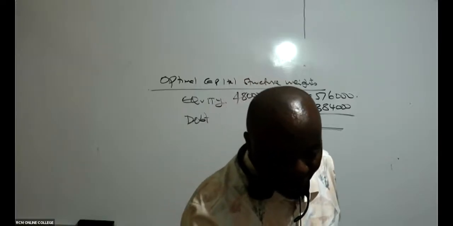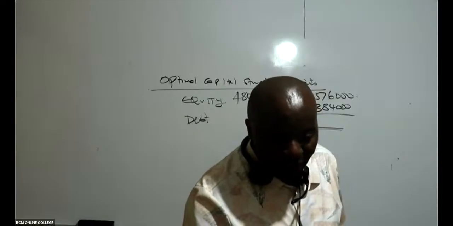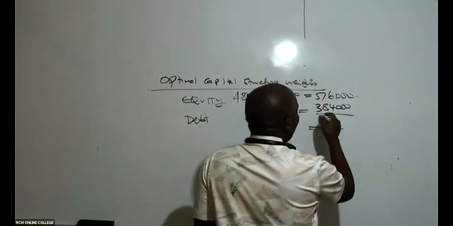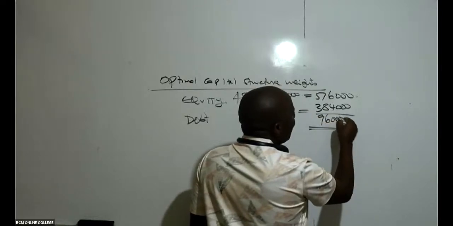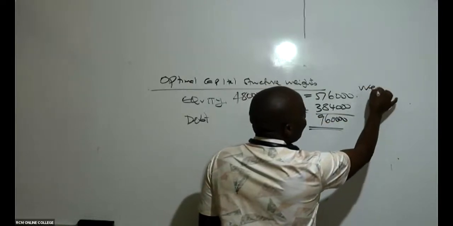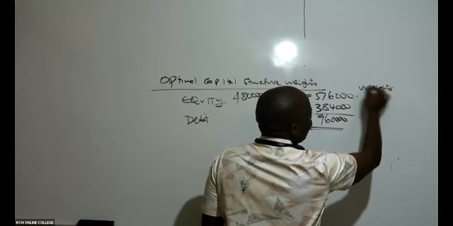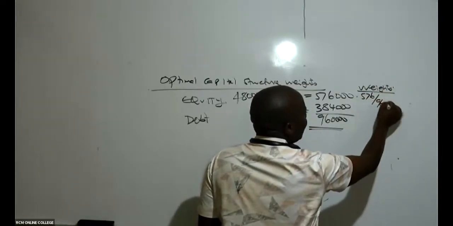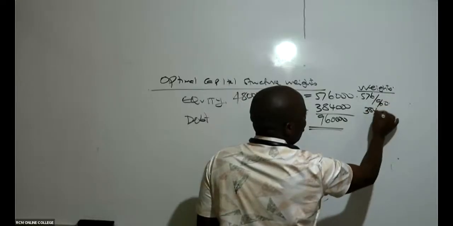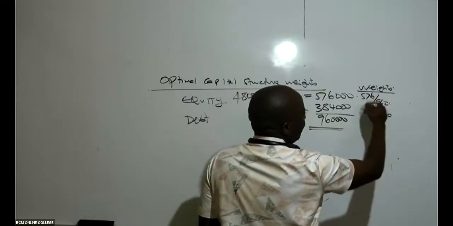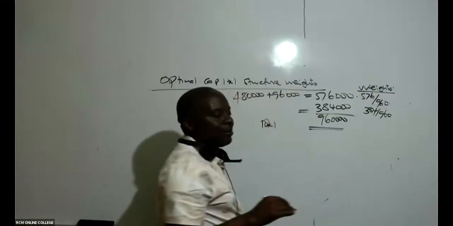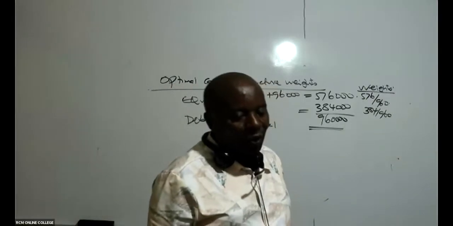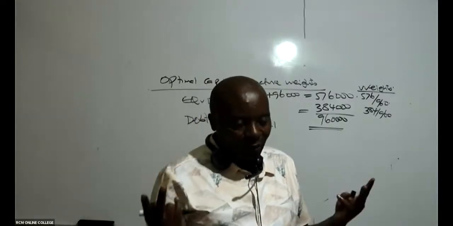The total when you add the two is 960,000. So I want you guys to give me the weights here. This will be 576 over 960. This will be 384 over 960. If you wish, you can put those three zeros, but I've just chopped them. Is there somebody who can give me these weights in 2 decimal places, or even 4? It doesn't matter.